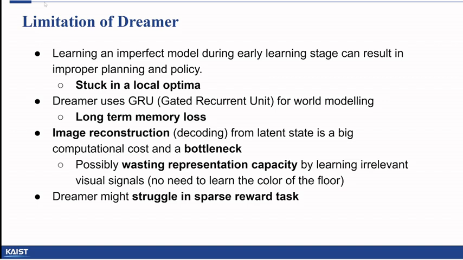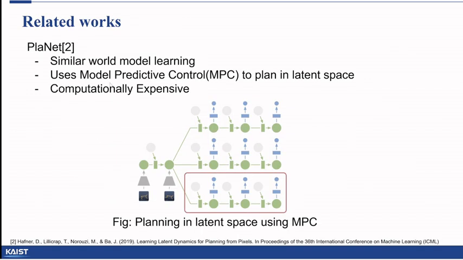Additionally, reconstructing the image could be considered computationally ineffective, as there might be no need to reconstruct irrelevant visual signals. For example, there is no point in learning the color of the floor, as it probably does not help in any way to plan. We also suspect that Dreamer might struggle in sparse reward tasks.